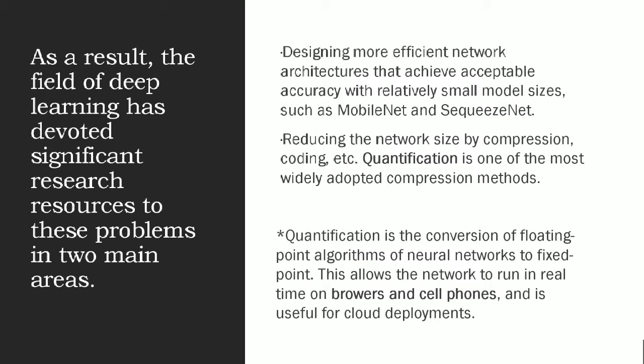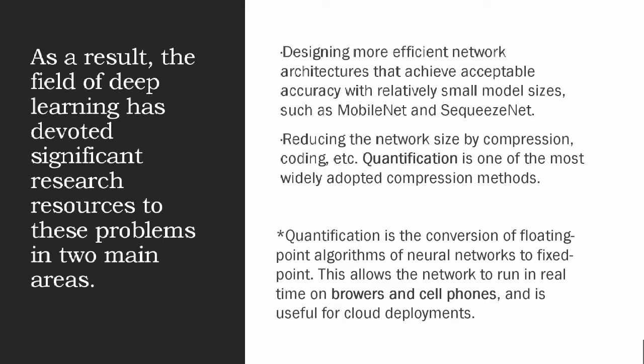As a result, the field of deep learning has devoted significant research resources to this problem in two main areas. On the one hand, designing more efficient network architectures that achieve acceptable accuracy with relatively small model size, such as MobileNet and SqueezeNet. And on the other hand, reducing the network size by compression coding. Quantization is one of the most widely used compression methods. These two aspects can sometimes be used together and achieve impressive results.